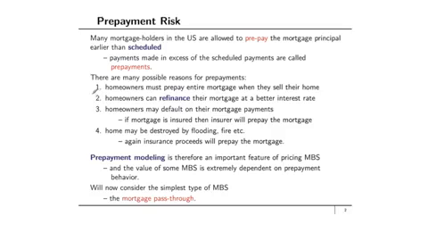The second reason we've highlighted here is a very valuable reason. It's the prepayment option that mortgage holders have. In particular, they can benefit when interest rates go lower. And so this is a prepayment option, and like all options, it has a positive value to the owner of the option, in this case the US homeowner typically. So prepayment modeling is therefore an important feature of pricing mortgage-backed securities, and the value of some mortgage-backed securities is extremely dependent on prepayment behavior. Again, we'll come to some examples of mortgage-backed securities in later modules. For now, we're going to consider the simplest type of mortgage-backed security, and that is the mortgage pass-through.